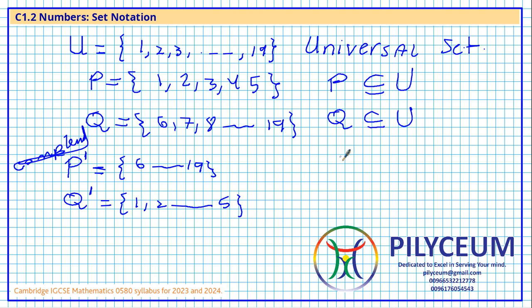Now we will speak about the empty set, which is denoted by phi. Phi means a set of empty elements. It doesn't have any element. It is represented in two ways, the empty braces or the phi symbol.